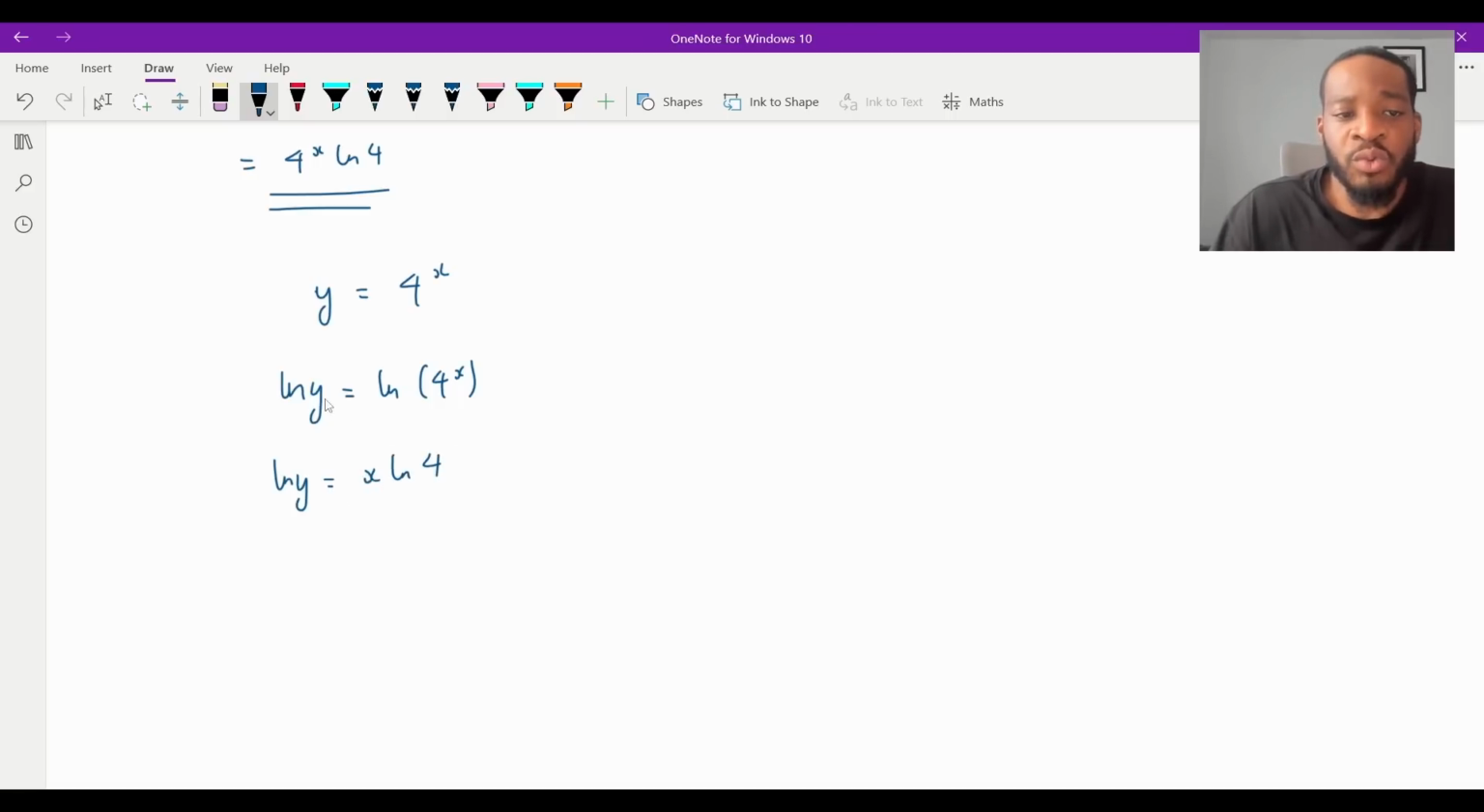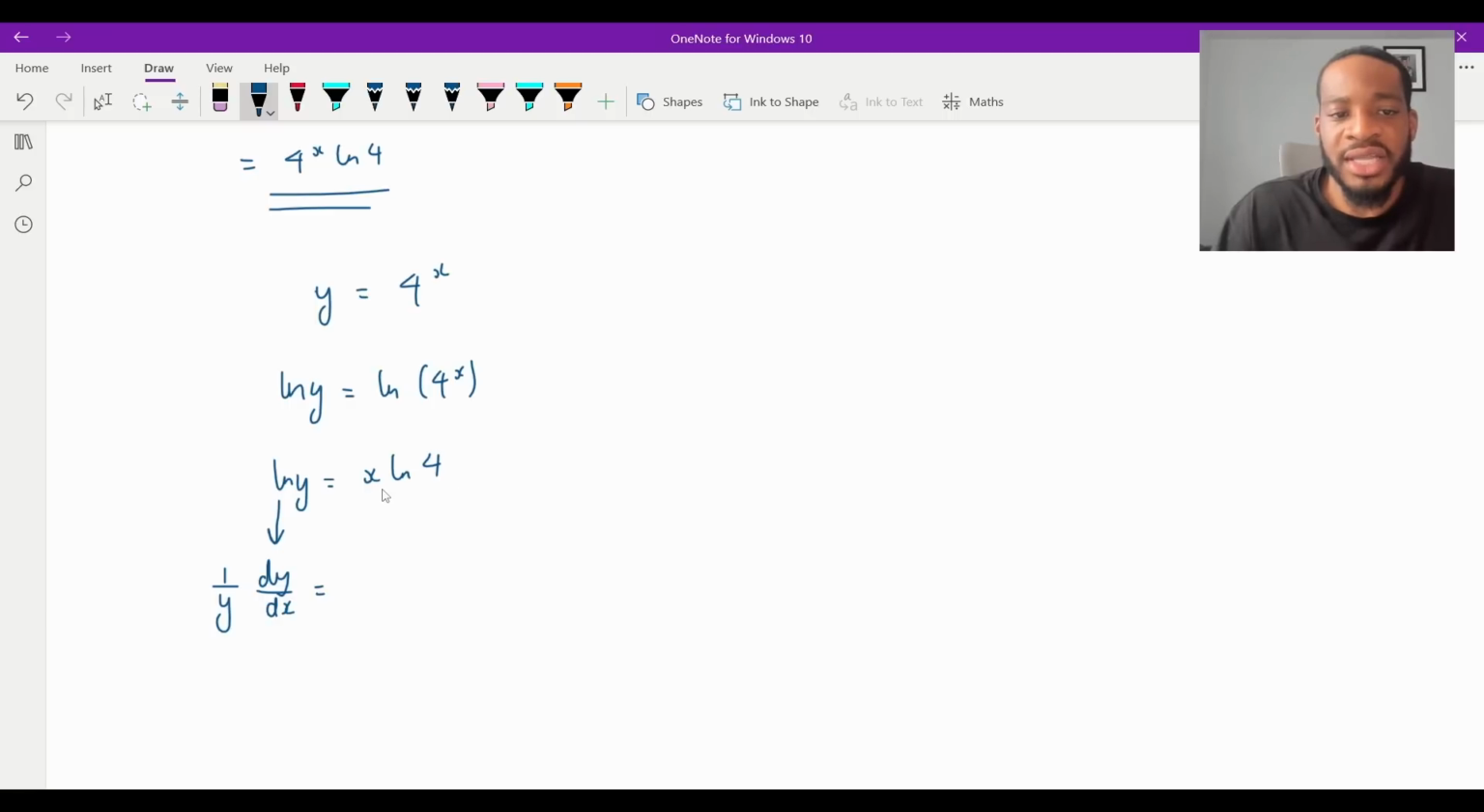Now, remember what we're trying to do. We're trying to figure out what dy/dx is, right? Now, this is implicit differentiation, isn't it? Because y is not in terms of x explicitly, right? It's ln y. So I need to differentiate this with respect to x. First, I do it with respect to y, which is going to be 1 over y. And then we're going to times by dy over dx.